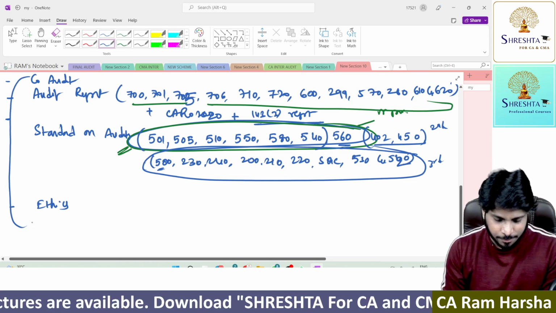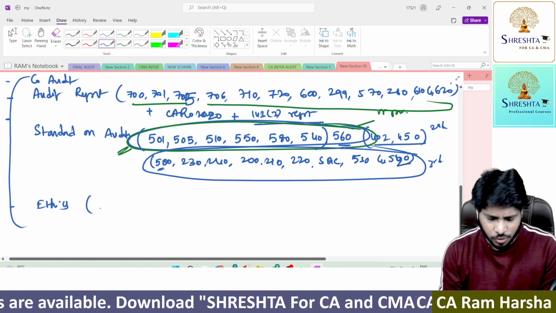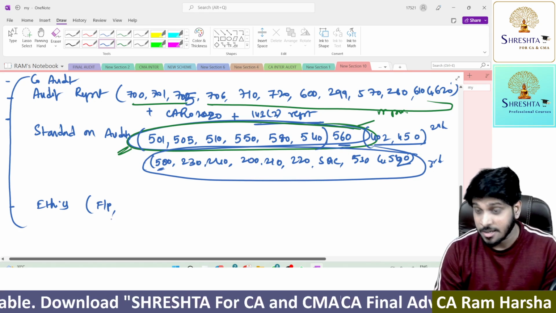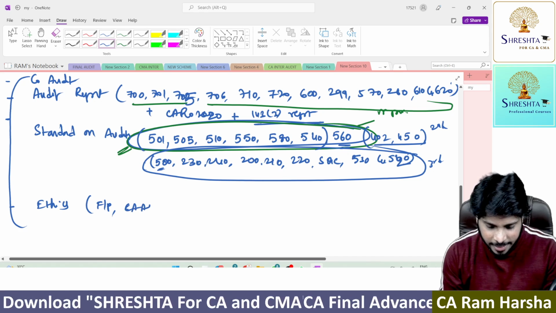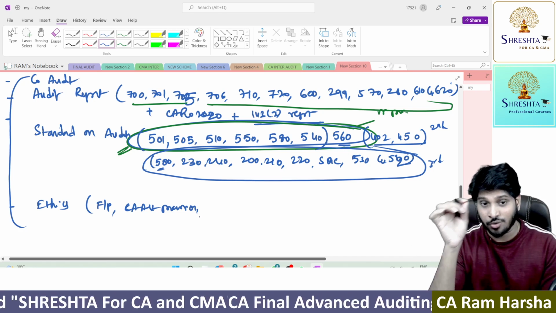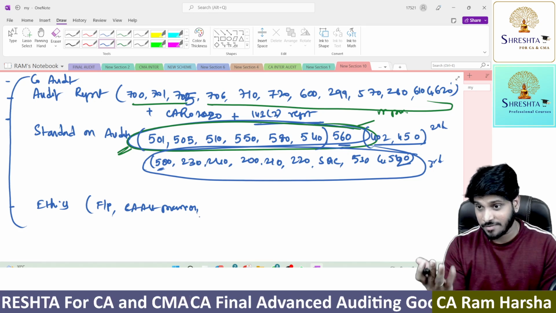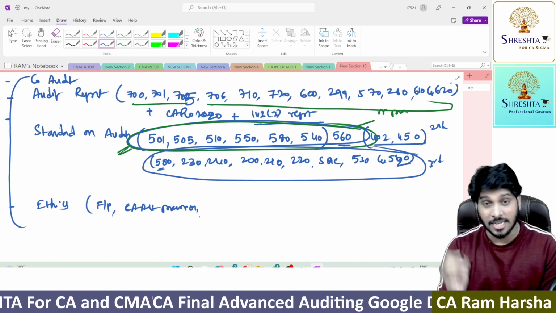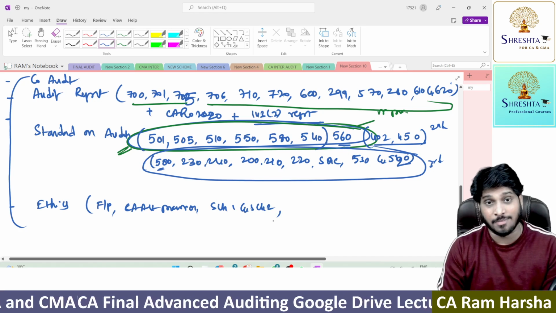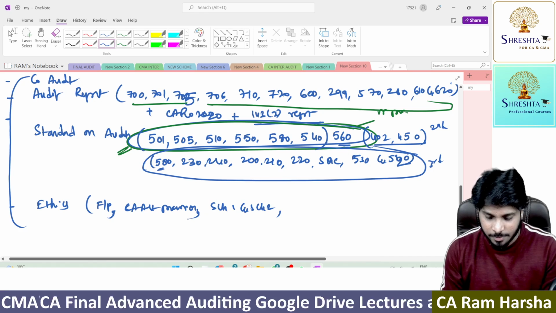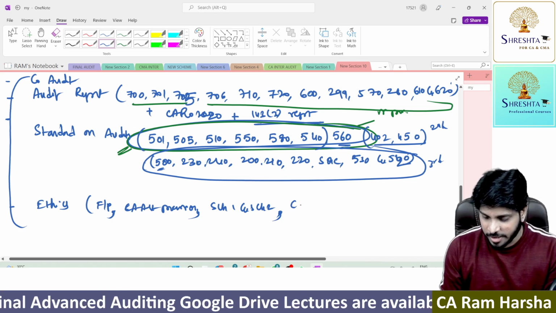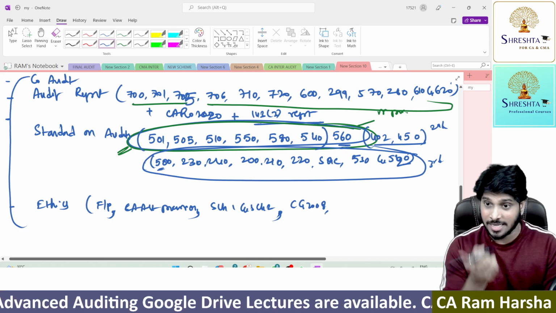Now these four chapters, professional ethics, by the way. Entire professional ethics can be divided into these parts. Fundamental principles, one segment. CA Act provisions like membership, practice, removal of membership, removal from practice, section 7, branch offices, that entire provision, one segment. Schedule 1 and schedule 2 put together, one segment. Council Guidelines 2008, that is one segment.